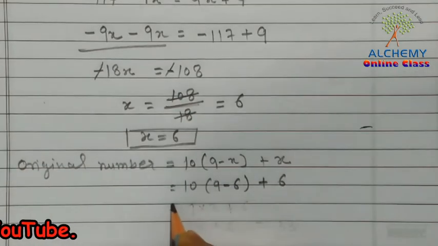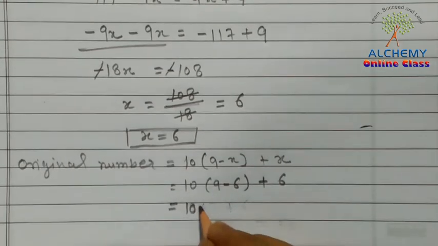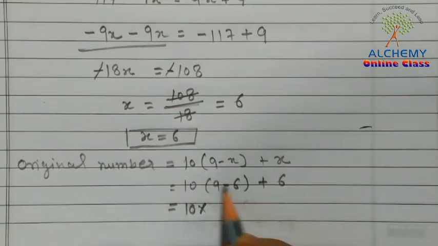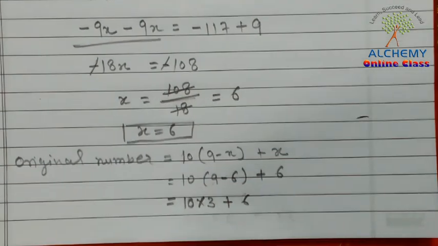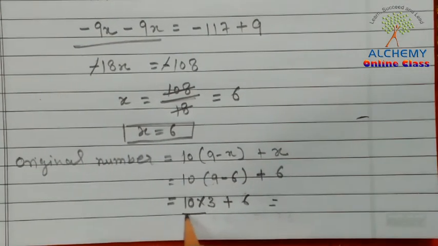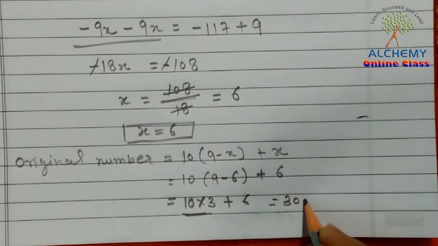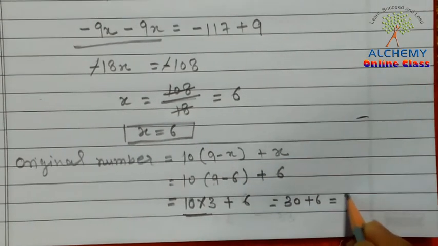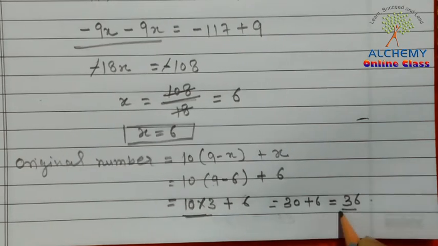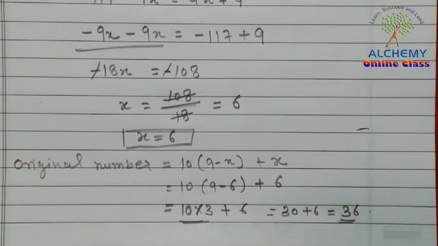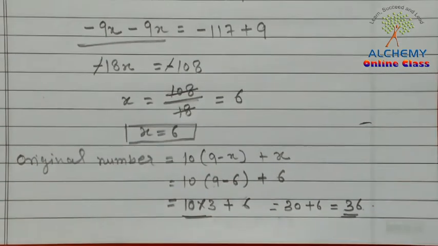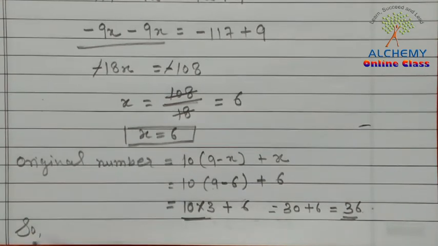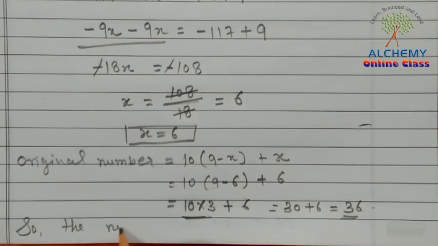So 10 into 3 plus 6, which is 30 plus 6, equal to 36. So 36 is the number. You can see that when we add 3 and 6, we get 9. So you can write your statement: the number is 36.